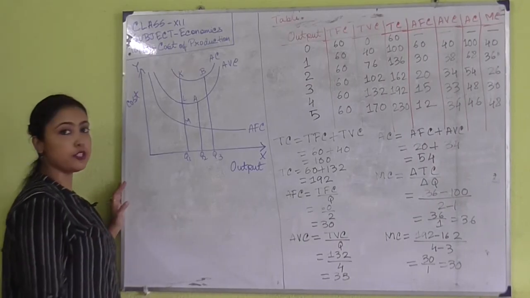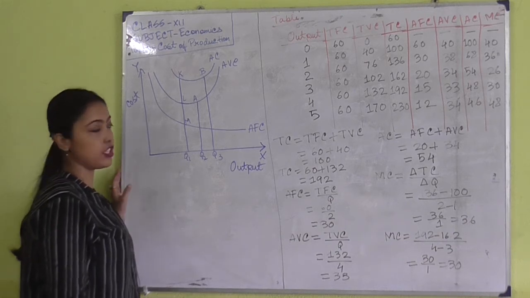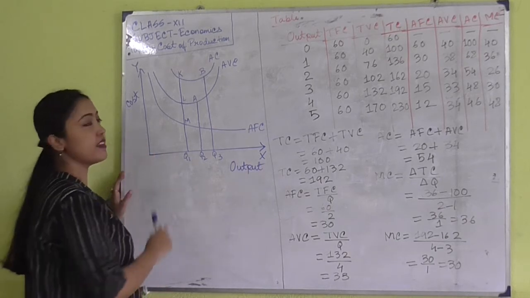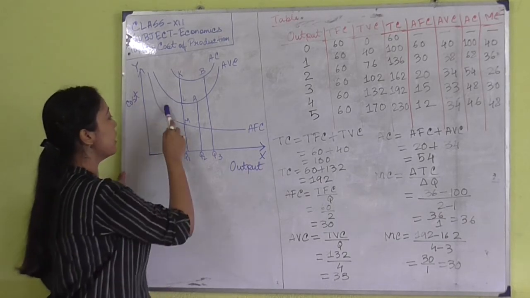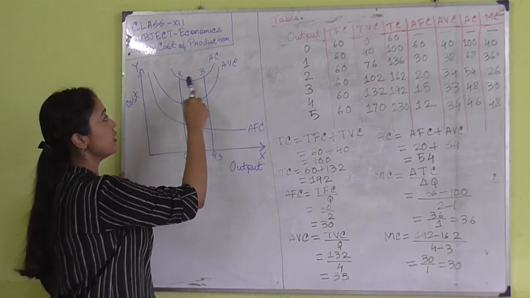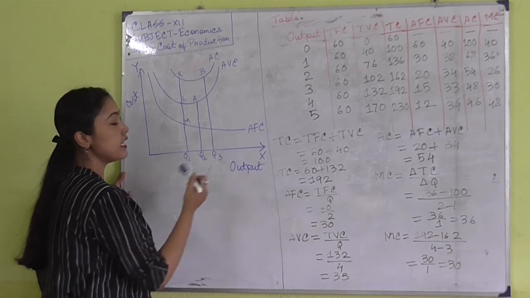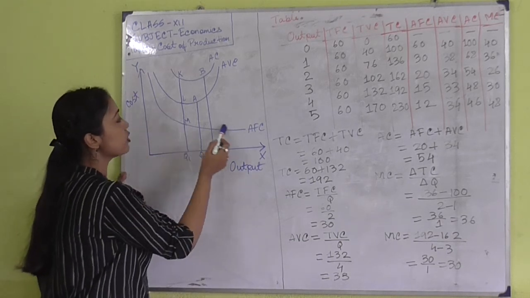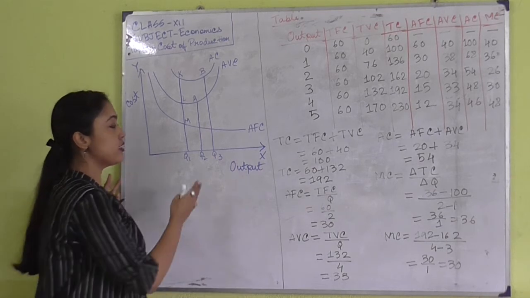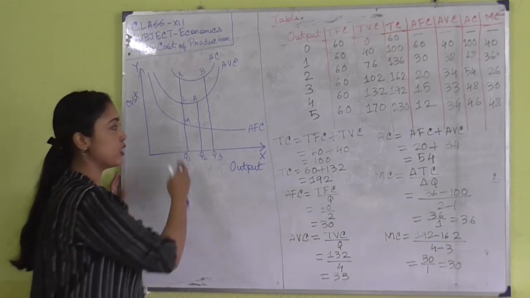Next, a diagram has been shown to show the relationship between average fixed cost, average variable cost and average cost. Now in the x-axis output has been measured and in the y-axis I have measured the cost. Now this is the average fixed cost and this curve shows average variable cost and this curve shows the average cost. Now you can see that when the output level is increasing in the x-axis, the average fixed cost is falling, that is, it is decreasing. It is very clear from the diagram that when the output level increases, the average fixed cost actually decreases.